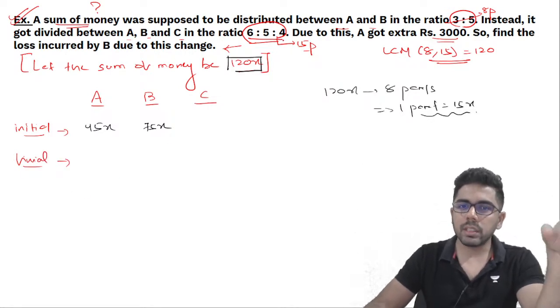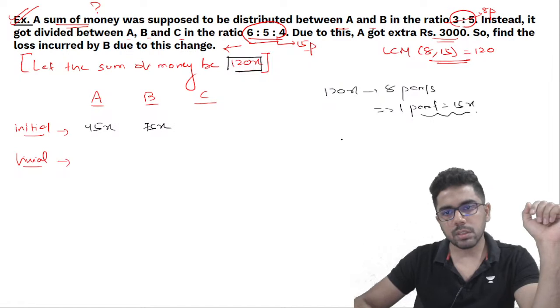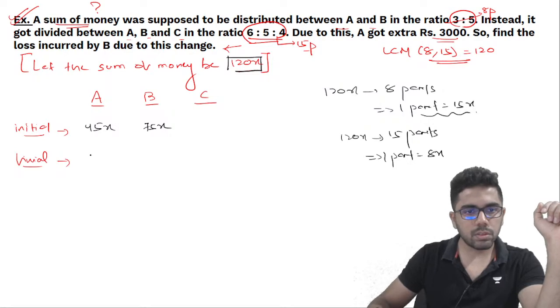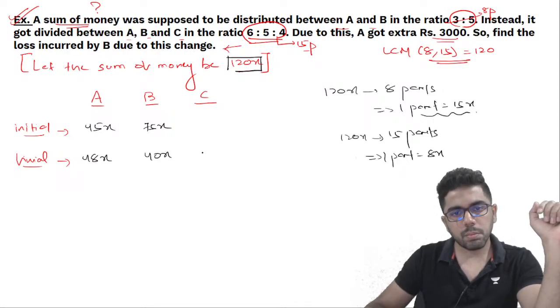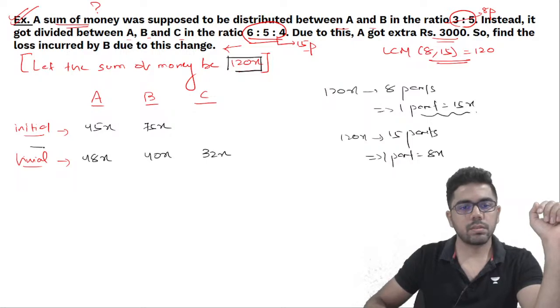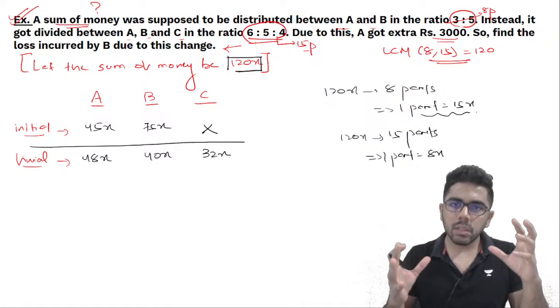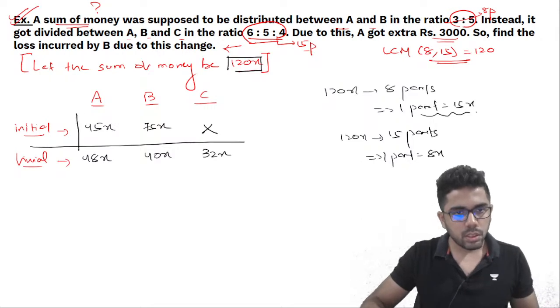A total of 120x was divided into 15 parts. So if you break 120x into 15 parts, each part is now 8x, out of which A is getting 6 parts, so 6 into 8, A is receiving 48x. B is 5 parts, so 5 into 8, 40x. And C is 4 parts, so 4 into 8, 32x. Initially, C was not receiving anything because total money was divided between A and B, but now A, B and C are. Now due to this, look at what happened.